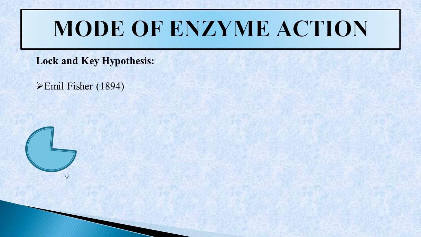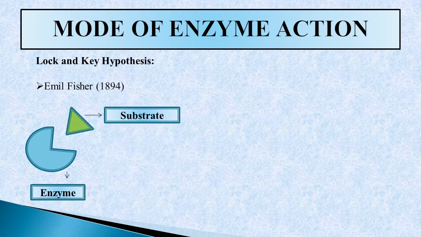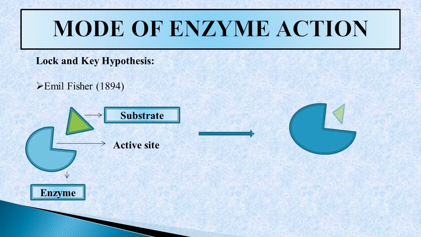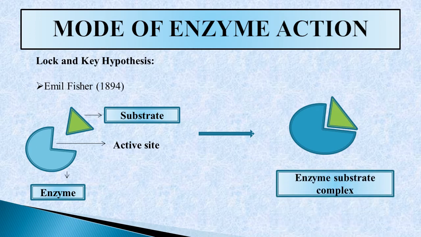This is the enzyme and this is the substrate, and this is the active site of the enzyme, which is complementary in shape with the substrate. Now a specific enzyme binds with a specific substrate and forms an enzyme-substrate complex, just like a lock and key.